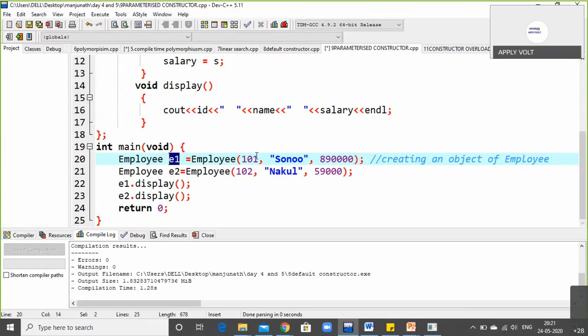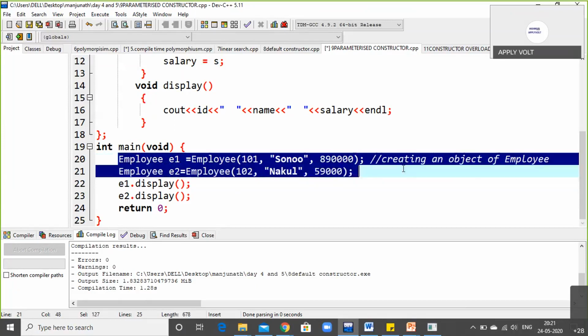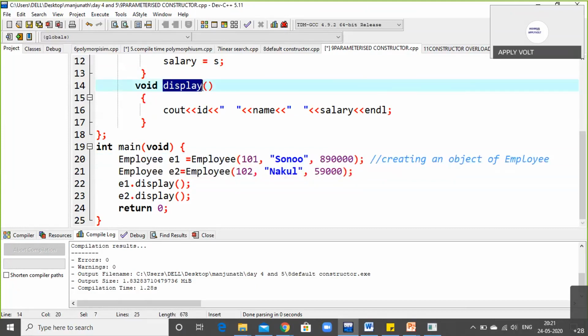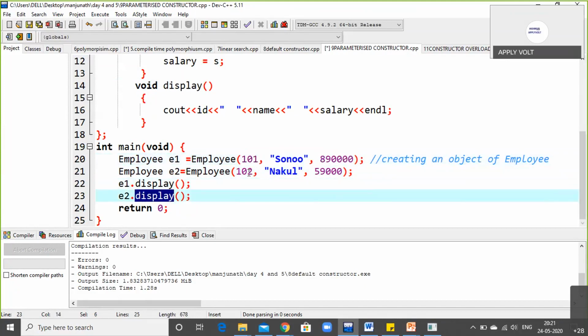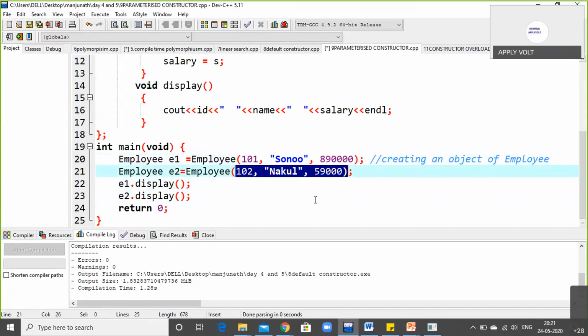Now after finishing these two, I want to display E1 and E2. So I will write E1 dot display, and this should print, and E2 dot display, the second detail should print, and return 0 to the main function, and the program is completed. Now let us compile this program.